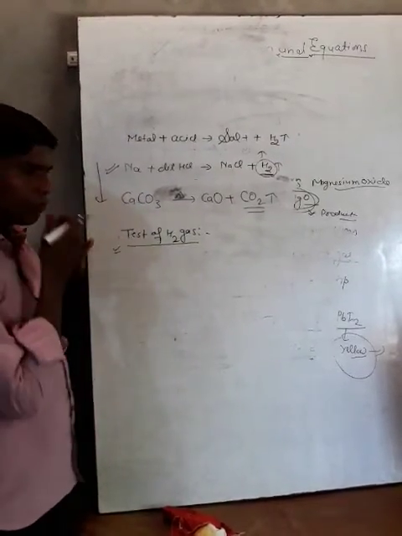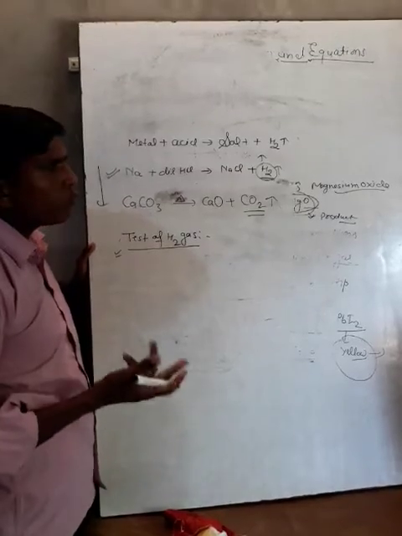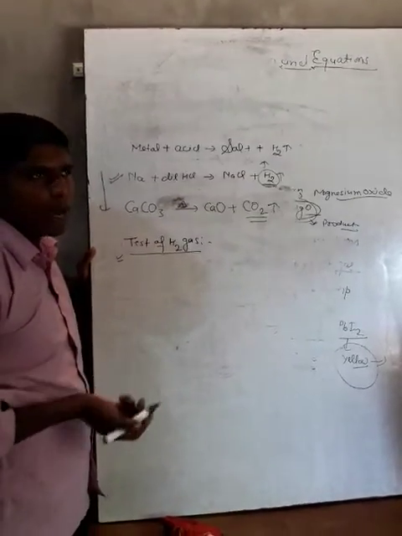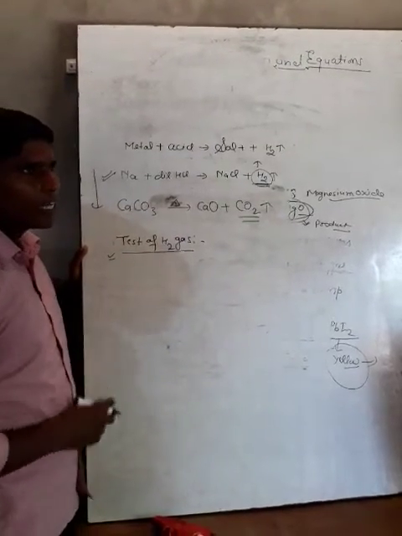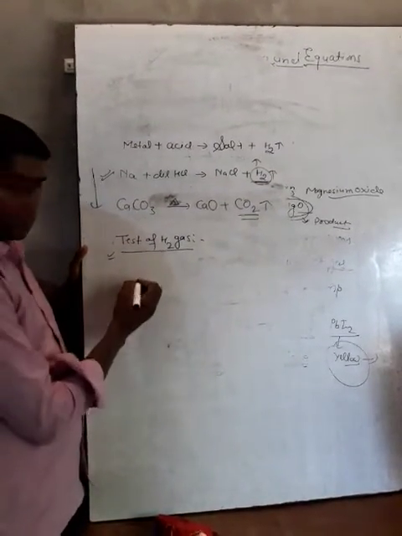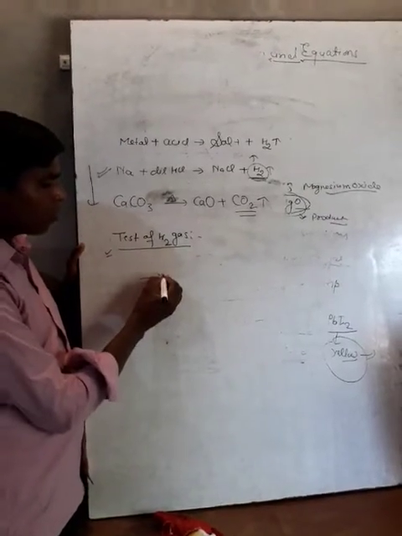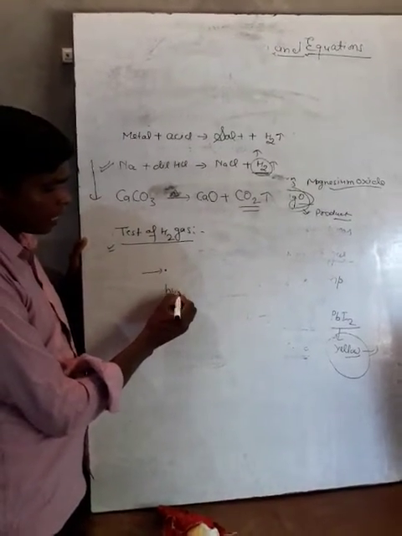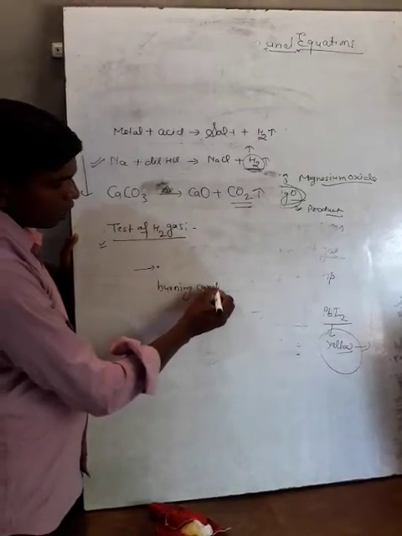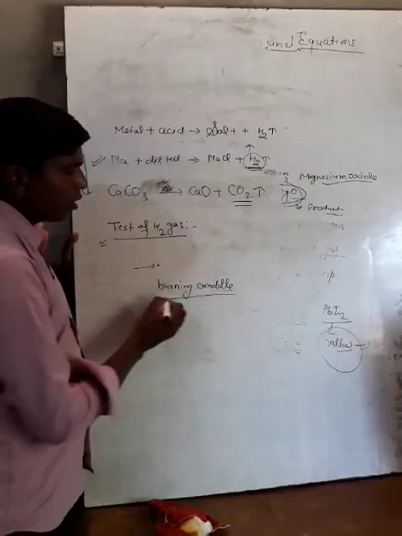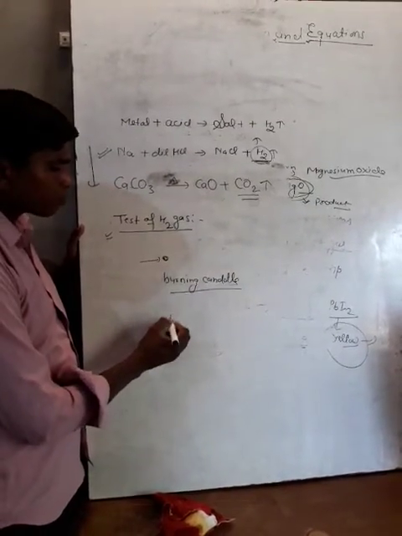If in any reaction gas is evolved, we have to identify whether this gas is H2, hydrogen gas. So one test is there for hydrogen gas. If gas is evolved from any chemical reaction, and we bring a burning candle near it, that gas will start to burn with a pop sound.